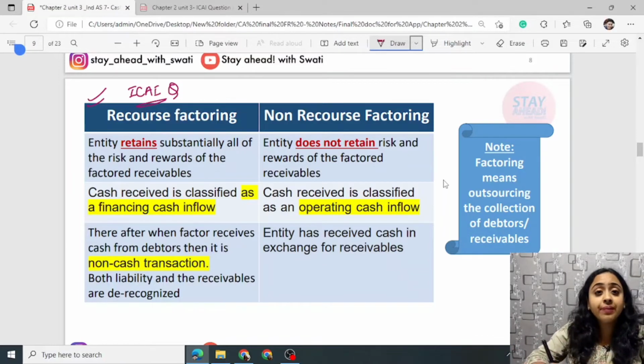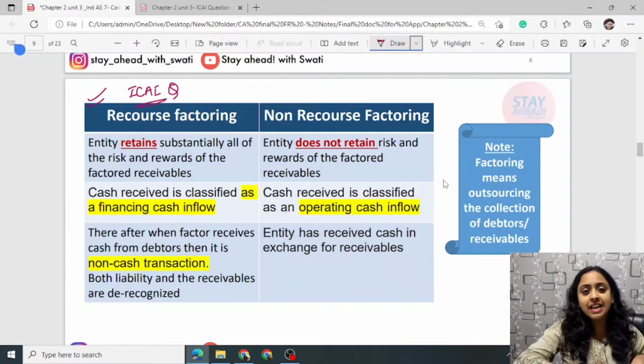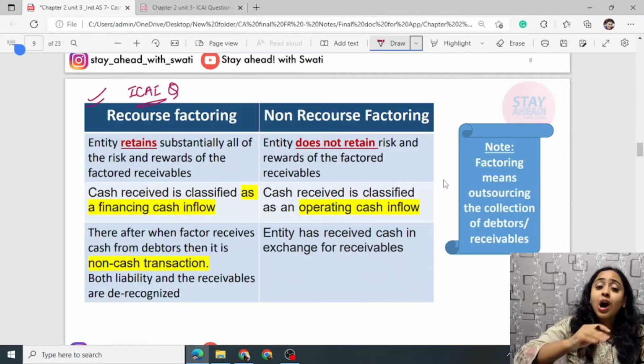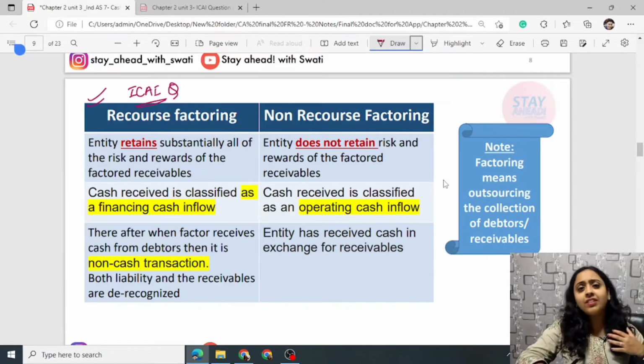What is factoring? For example, you have debtors of, say, rupees 10 crores, and now you want to focus on your core activity. You do not want to follow up with these debtors, but you want to collect the money. You want that collection faster as well. You want to remove or decrease the chances of non-payment and bad debts. Then what you do is outsource this work to a factoring agency, that is, an institution that says, okay, I will recollect from your debtors, don't worry, I will encash all your debtors.